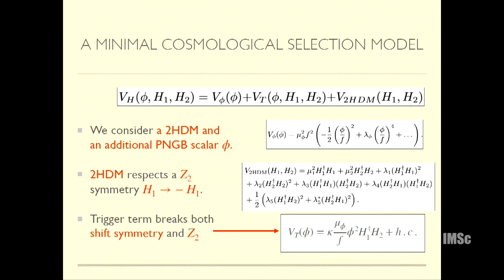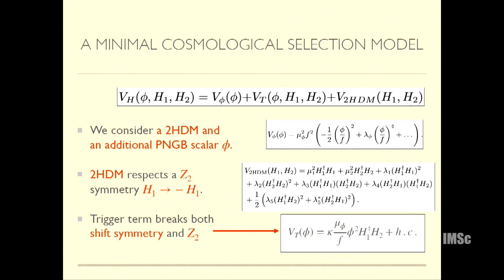So now, because this was just motivation, the actual model I can go through very quickly because of all this big background that I've given. This phi has something like a pseudo-Nambu-Goldstone boson potential. So the mass of phi is much lighter than F, and you can generate this in many different ways. This is a generic sort of PNGB potential, and then you have a 2HDM, which is again a very generic kind of 2HDM with this kind of discrete symmetry,